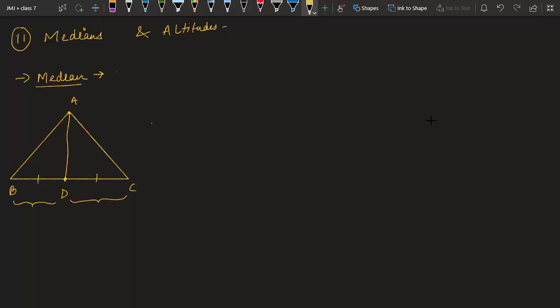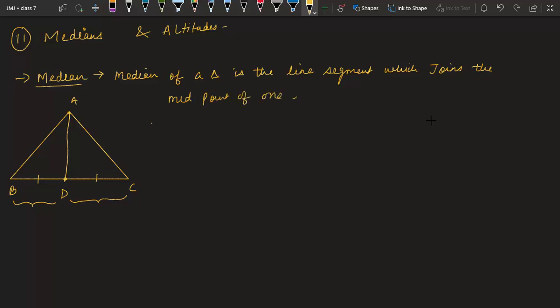So median of a triangle is the line segment which joins the midpoint of one side to its opposite vertex. I hope you are able to understand this.